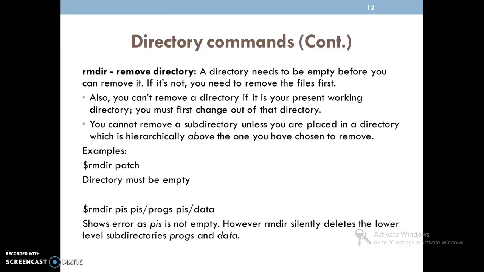As one example here, rmdir patch means we are removing this patch directory, but one point we need to remember is that it must be empty. One more example here, rmdir pis, pis/proofs, pis/data. It shows an error if pis is not empty. However, rmdir silently deletes the lower level subdirectories, that is proofs and data here.